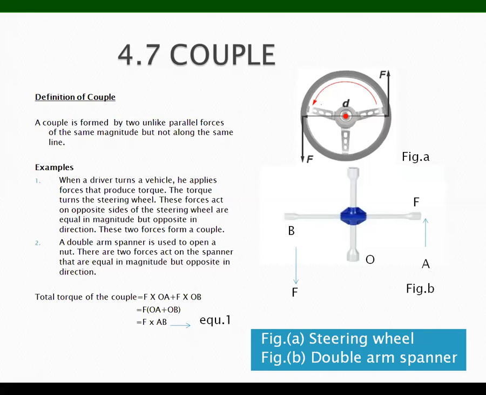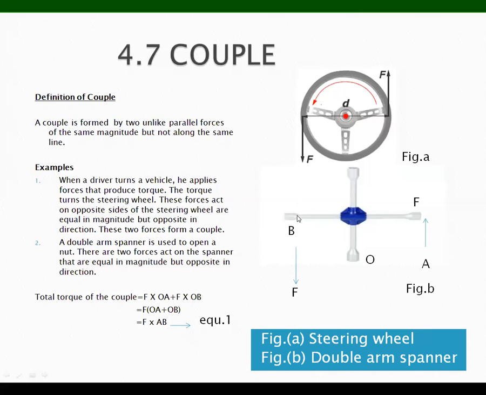If it were the same line, they would be in equal magnitude or equal direction, but I am talking about unlike parallel forces. So in a couple we have two unlike parallel forces, one upward and one downward.